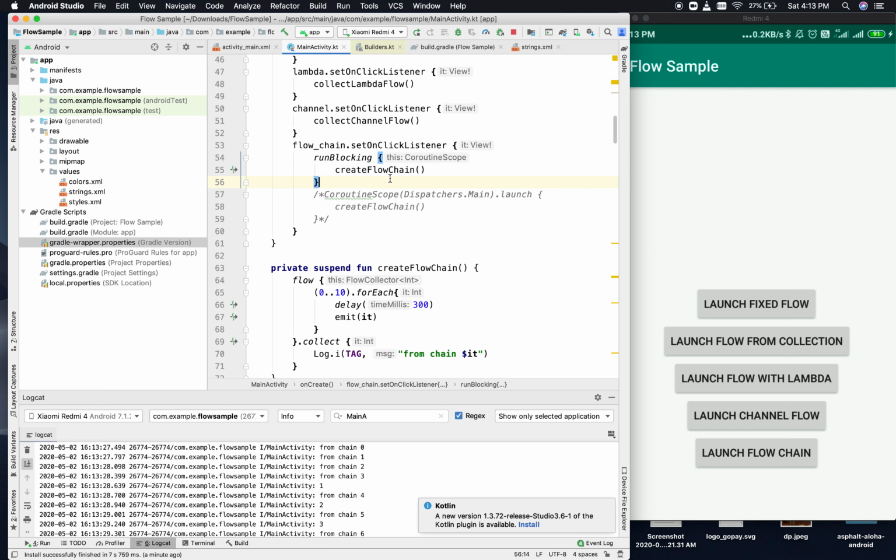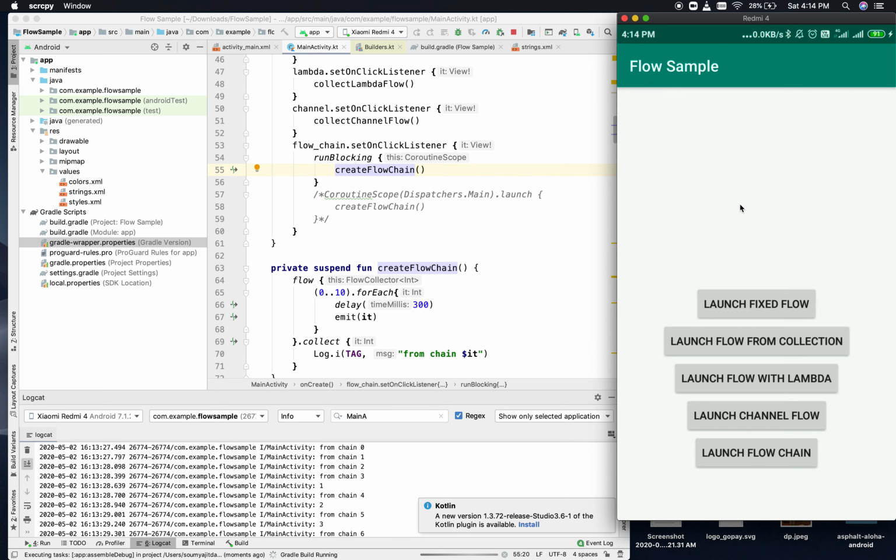So what happens is, if the current flow is running in the run blocking scope, it will block a different flow. It will block the control for the same time if the control wants to operate on some other flow or some other thing. So if I run two together at once with run blocking, what will happen? If the run blocking has been started first, run blocking will end, and then only the next one will start. So if I just run it again, we'll see what happens.